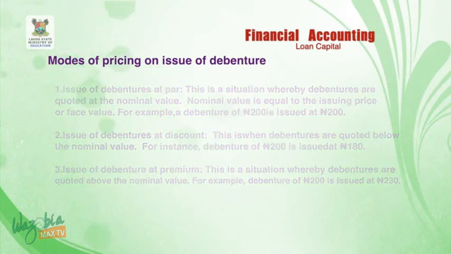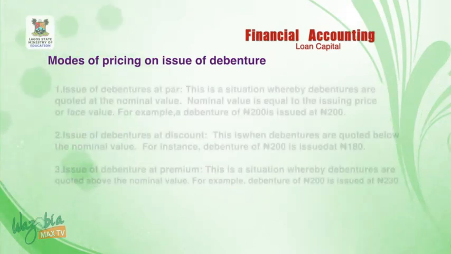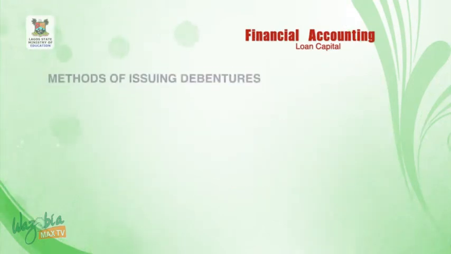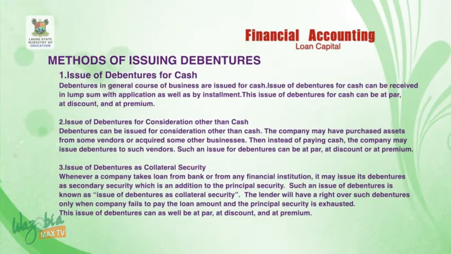Methods of issuing debentures. There are basically three methods of issuing debentures: issue of debenture for cash, issue of debenture for consideration other than cash, and issue of debenture as collateral security. Number one, issue of debentures for cash. Debentures in the general course of business are issued for cash. Issue of debentures for cash can be received in lump sum with application as well as by installment. This issue of debentures for cash can be at par, at discount, and at premium.